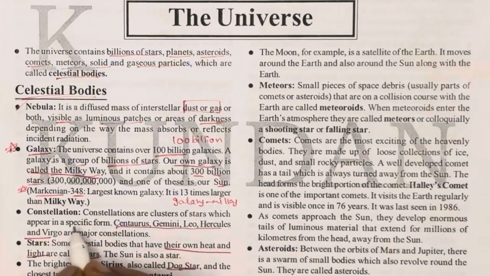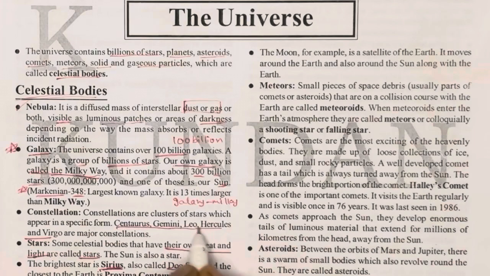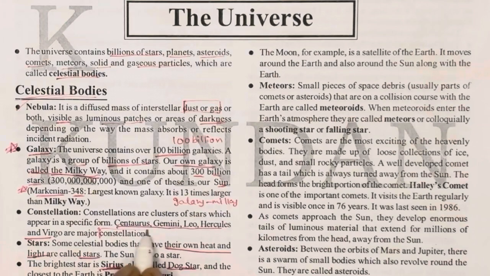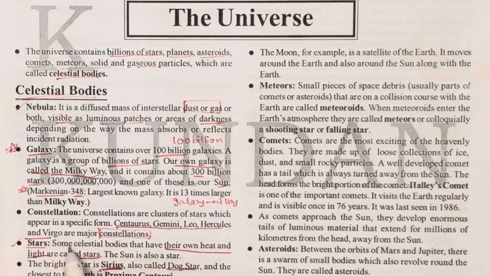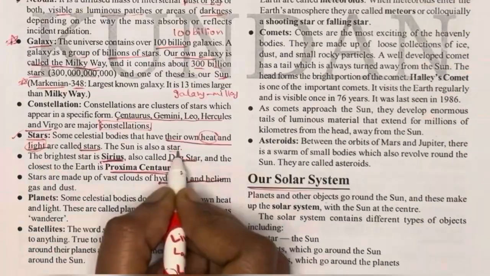Constellation means a cluster of stars or group of stars that appear in a specific form. Now, stars. Some celestial bodies that have their own heat and light are called stars. The sun is also a star. It is important for all exams.